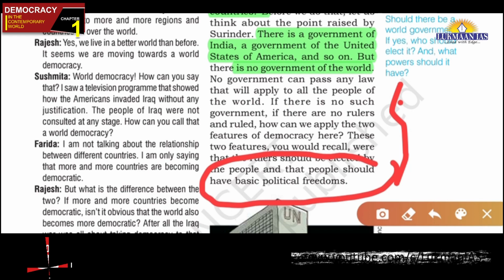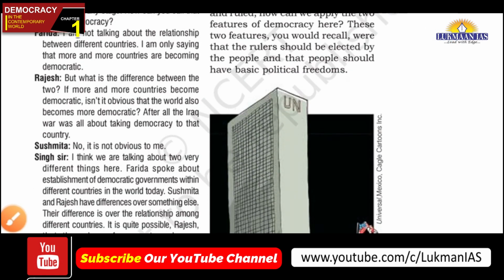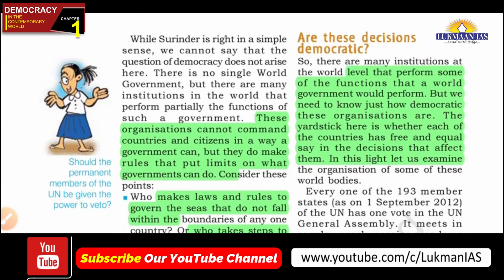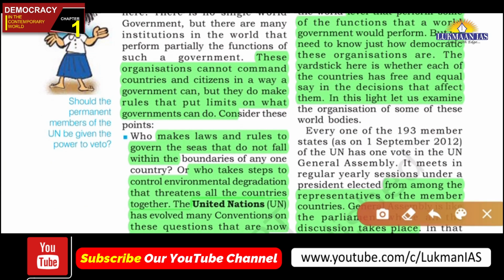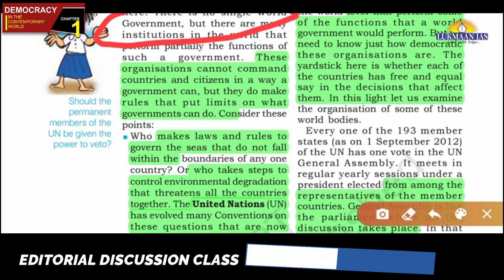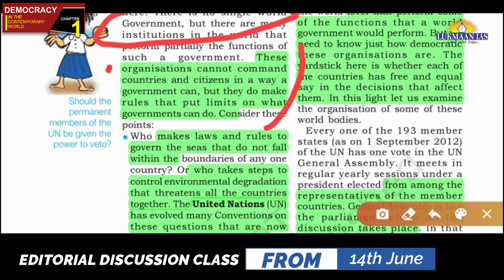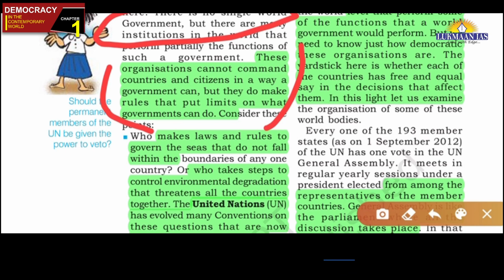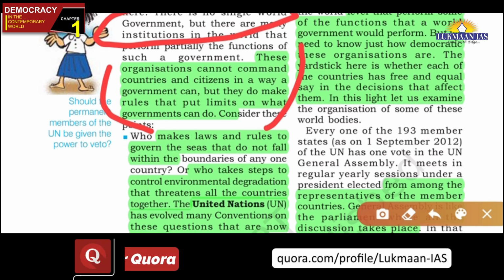But friends, even if there is no single world government, there are global institutions whose work is many a time similar to the functions of a government, friends. And we will see some examples. See, there are organizations of the world, but they cannot command countries and citizens in the way a government can. This is one difference. In a country, the government can command the citizens, but at the global level, institutions have work similar to governments, like making international law. We will see that such laws are there, but they cannot command the countries or the people of the countries to follow them and to obey their orders.